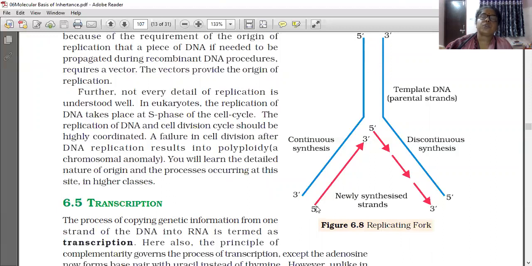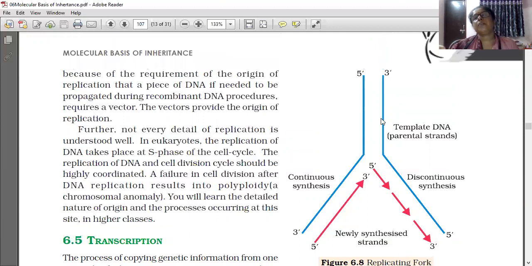So it is continuous only 5' to 3'. But in another sense, it is from 5' to 3' only. The chain is forming only in 5' to 3', so it is coming like this only. Backward like this. See the difficulty to come backward? But going forward, it can go like this, and when it is coming back, it's taking time to come back. Understood? So this is about the replicating fork only.